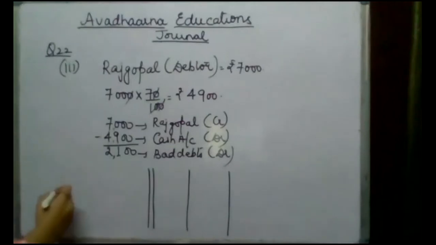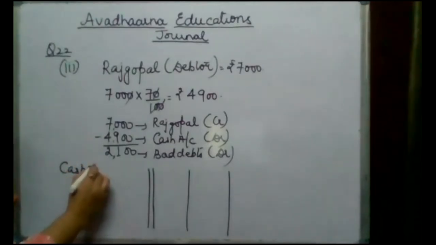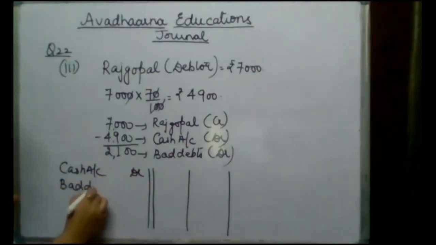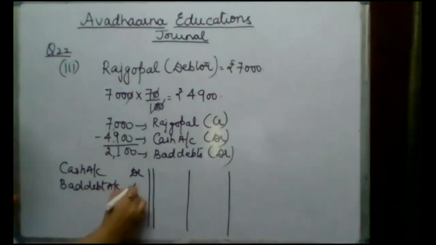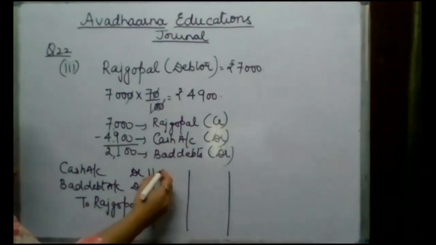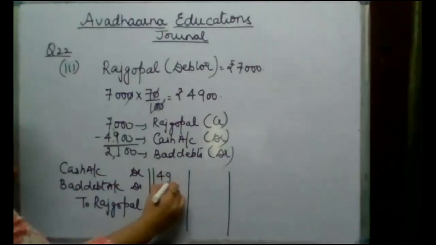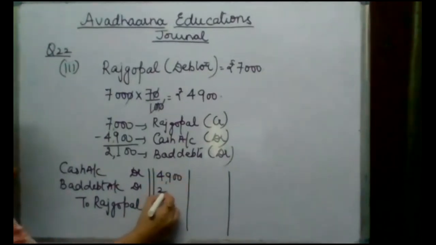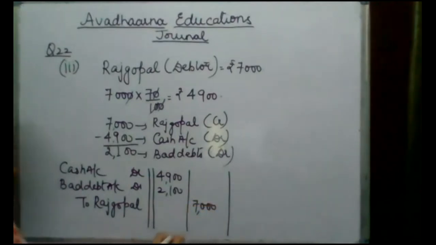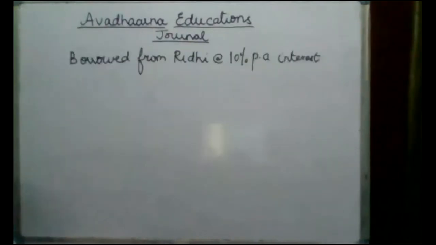Yes, beta. So the journal entry which we pass for this transaction will be cash account debited, bad debt account debited, to Rajgopal, our debtor. Amount to be recorded is 4,900, bad debt 2,100. Rajgopal will be credited by 7,000 rupees. I hope this transaction is clear to all of you.